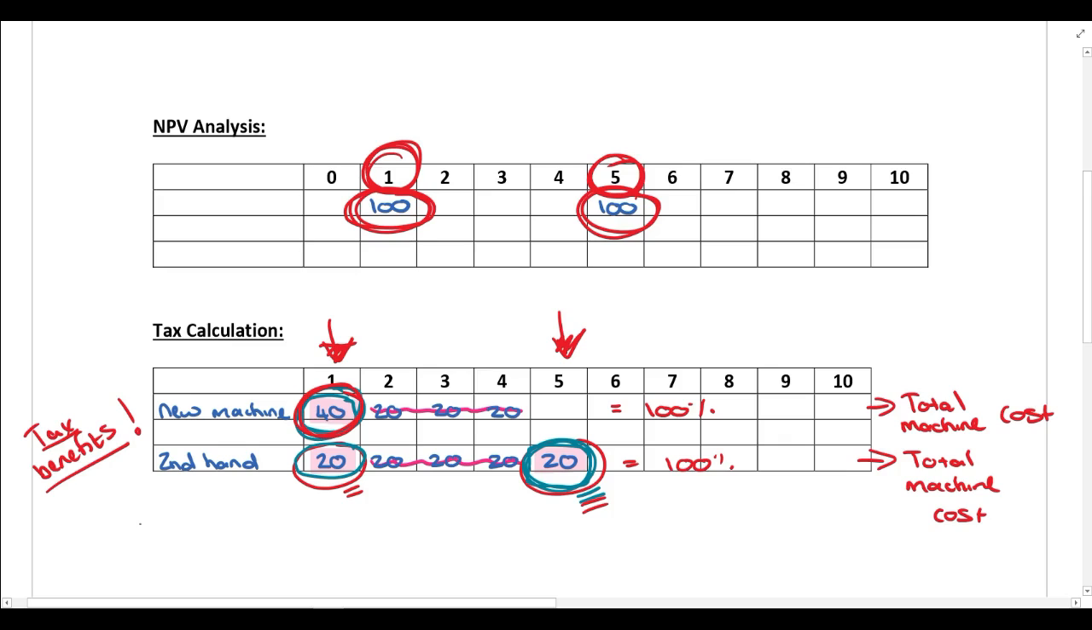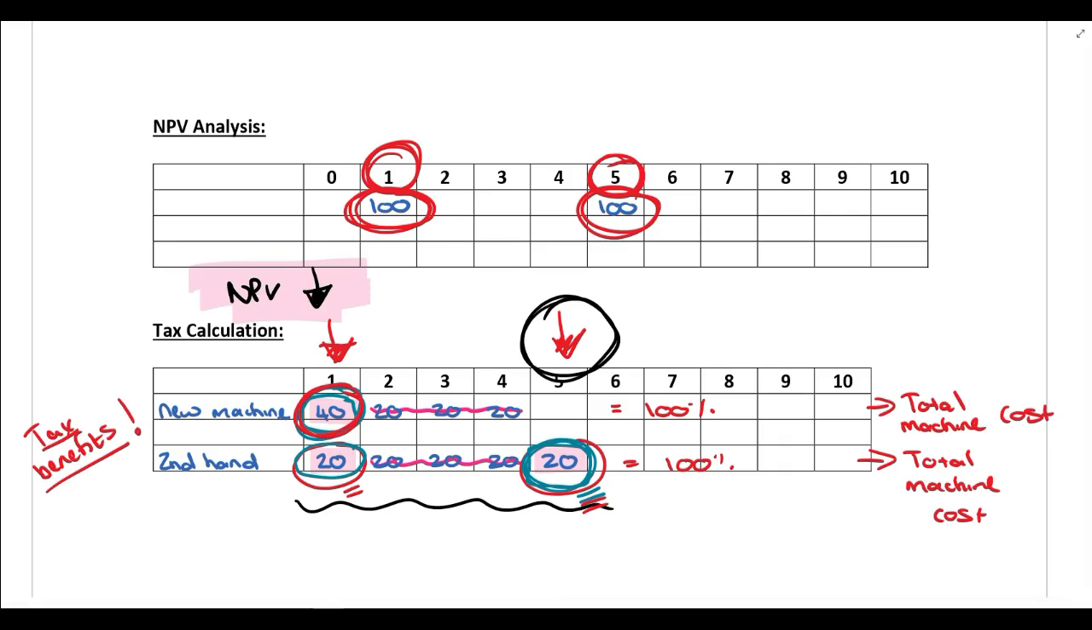So if the allowance changes to 20% per annum over a period of 5 years, that is going to cause the net present value to decrease, because the company is getting the tax benefit later. And because of time value of money, that will cause the net present value to decrease.